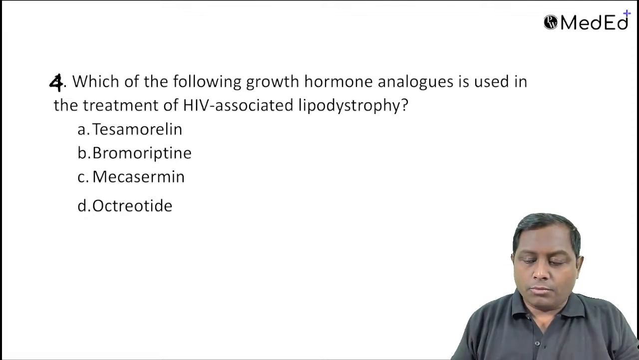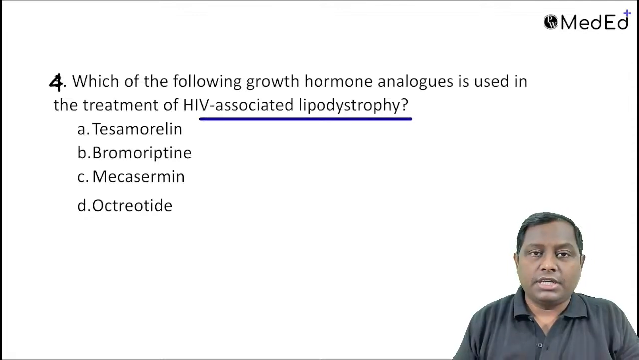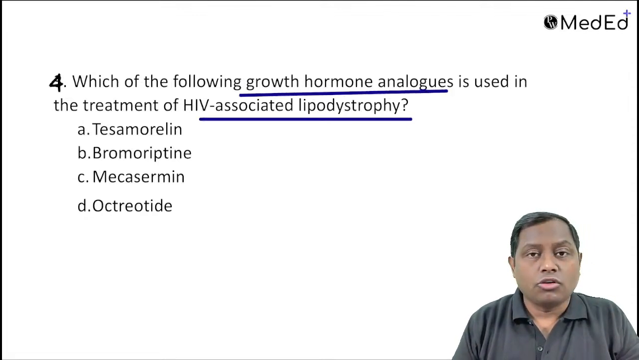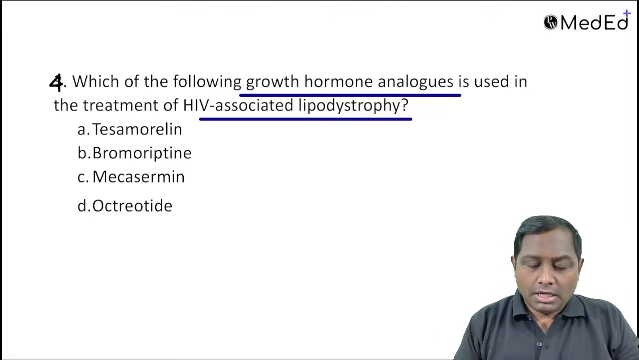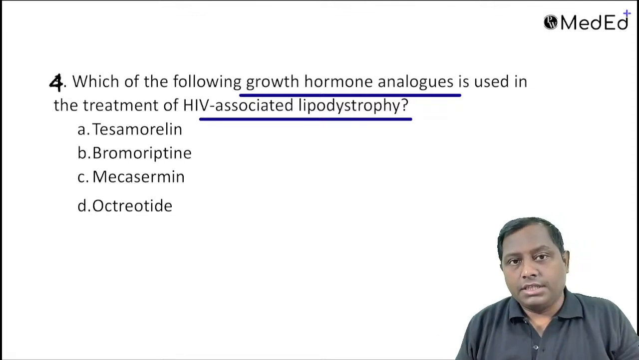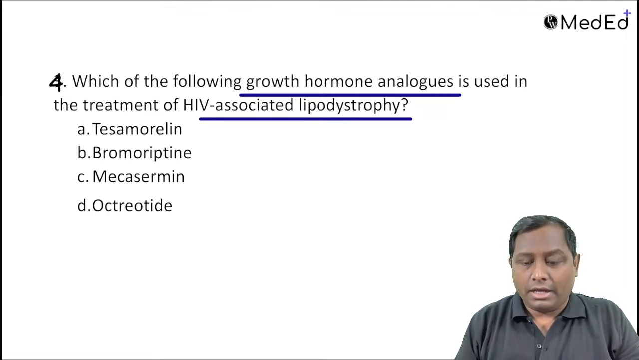Which of the following growth hormone analogs is used in the treatment of HIV associated lipodystrophy? HIV associated lipodystrophy में we'll definitely be using a growth hormone analog. नाम ही है growth hormone, so they are going to increase the muscle mass. Now tesamorelin is one of the agents. Tesamorelin, bromocriptine. First and foremost, नंबर पहले rule out करते हैं. Bromocriptine है क्या? What is bromocriptine?